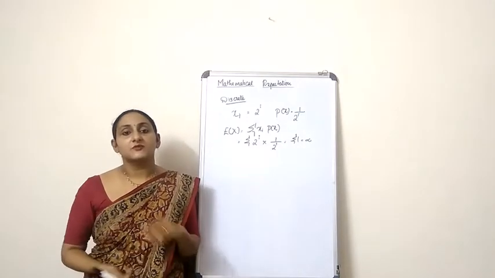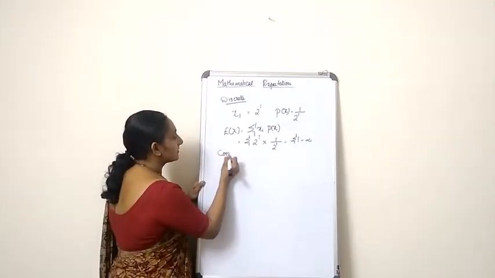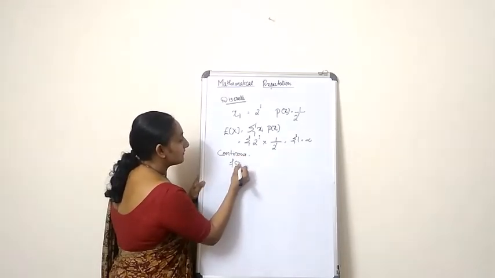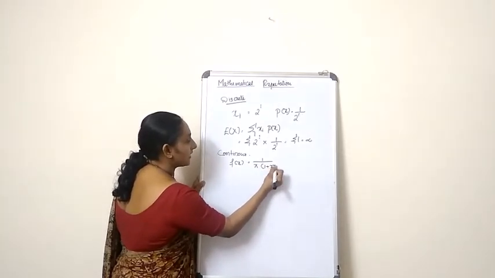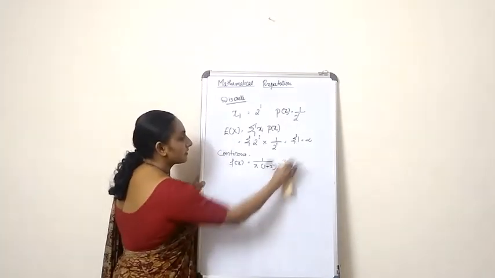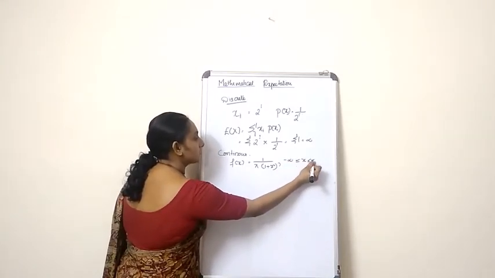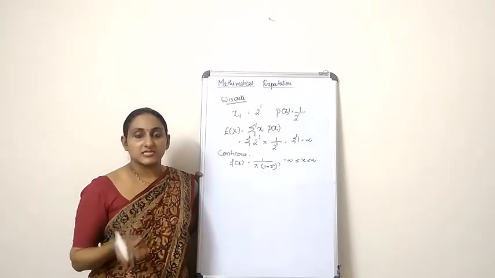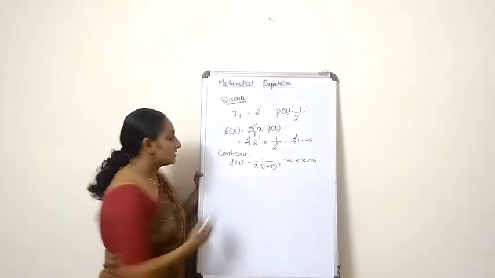Now the second example I would like to take is when x is a continuous random variable. When x is continuous, I'm going to give a function f of x is equal to 1 by pi into 1 plus x square, and the range of x is minus infinity less than or equal to x less than or equal to infinity. So again, what is the formula for mathematical expectation for a continuous random variable? Yes, you are right.